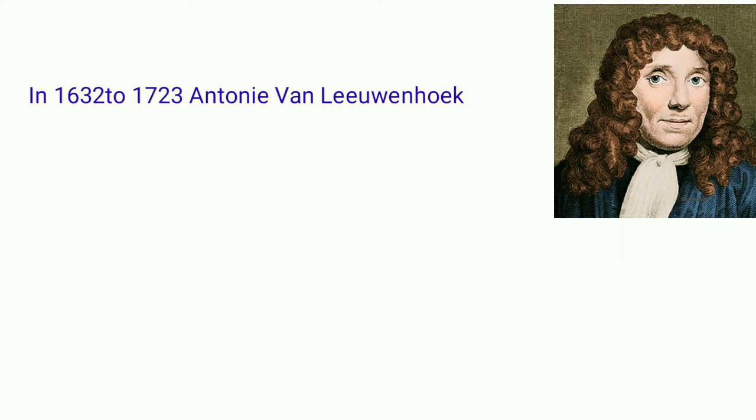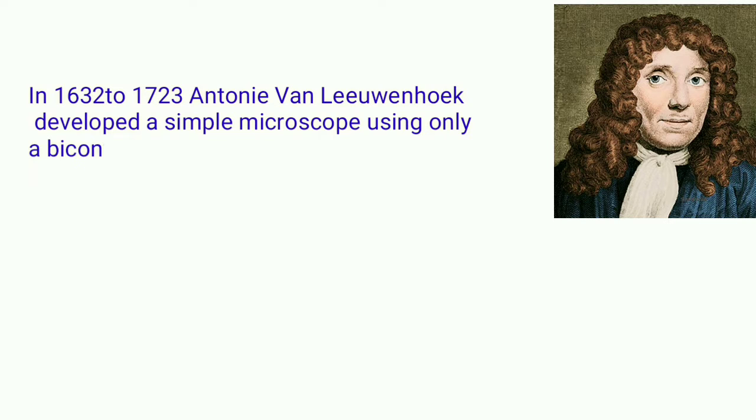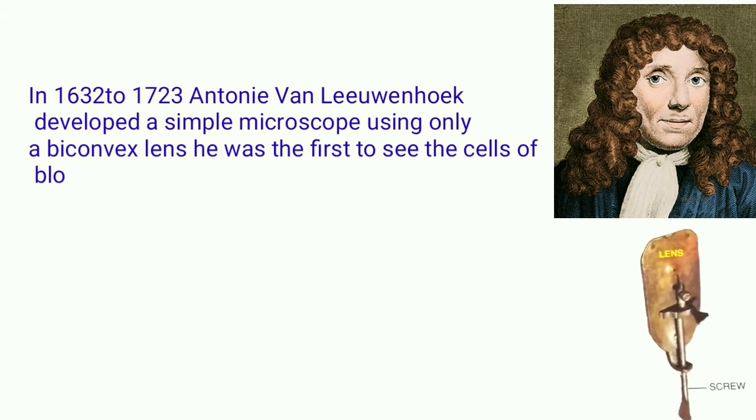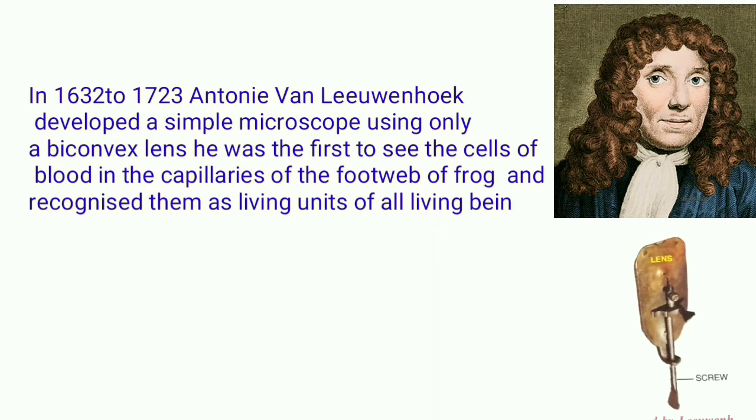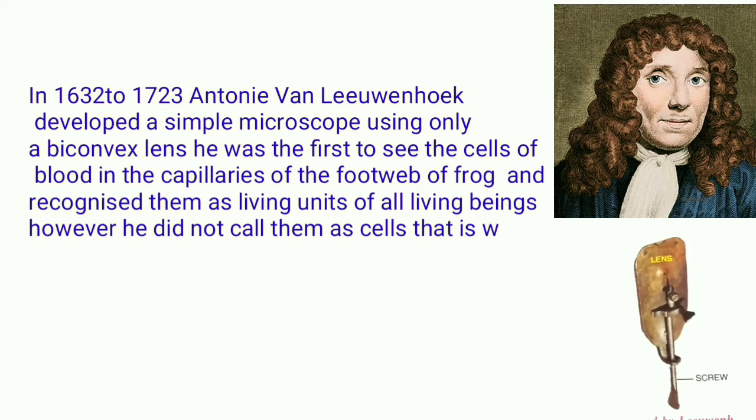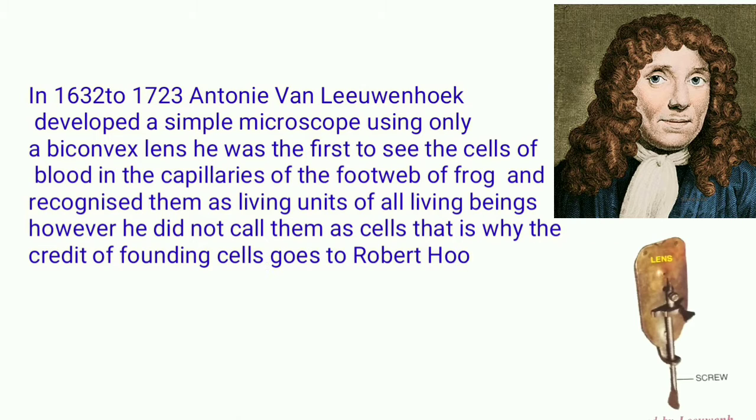In 1632 to 1723, Antony van Leeuwenhoek developed a simple microscope using only a biconvex lens. He was the first to see the cells of the blood in the capillaries of the foot of a frog and recognize them as living units of all living beings. However, he did not call them cells. That is why the credit of founding cells goes to Robert Hooke.